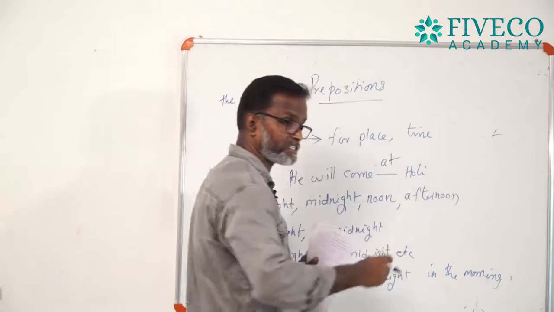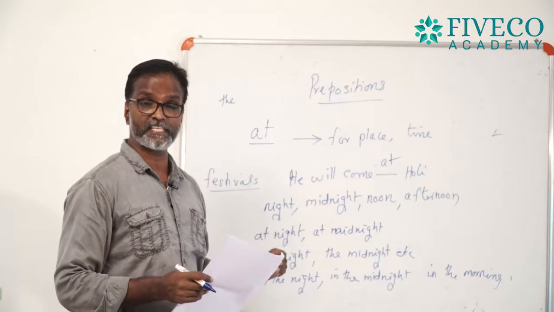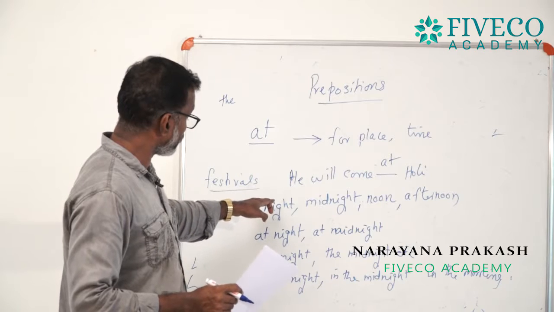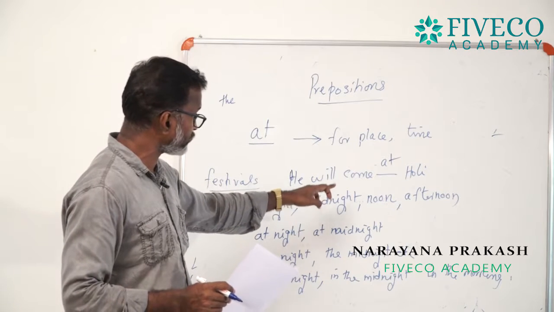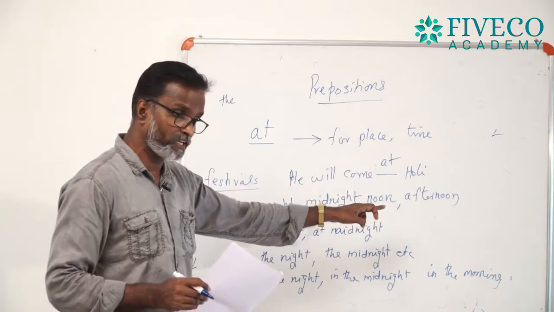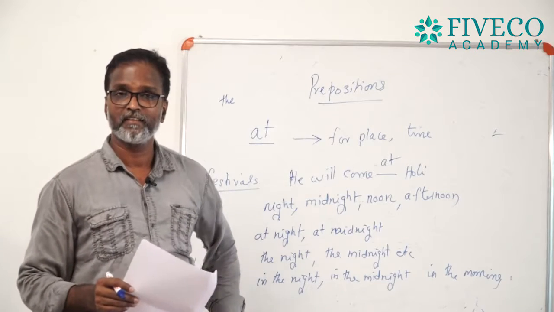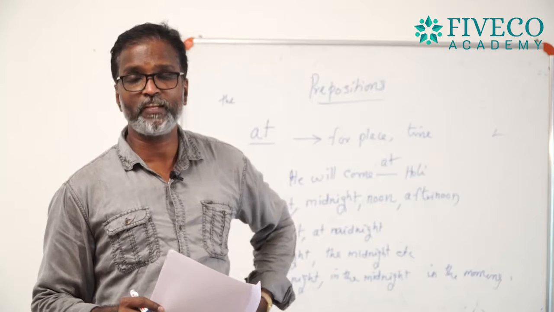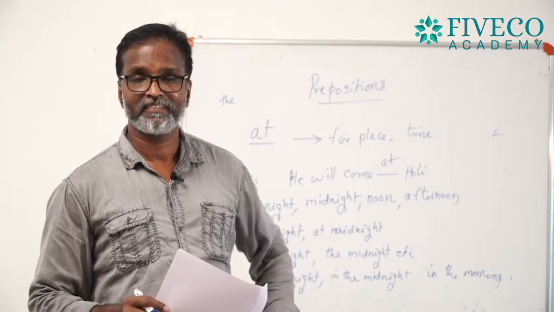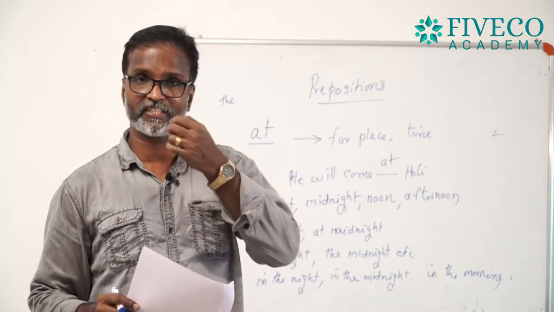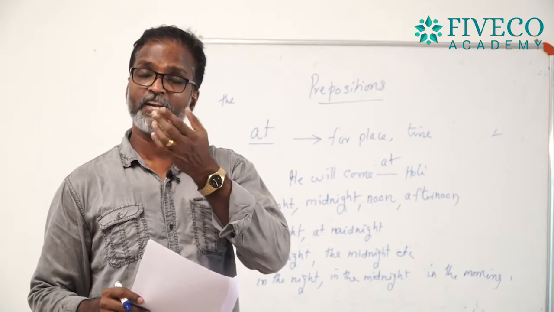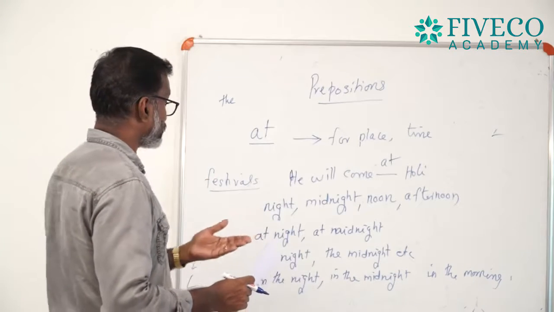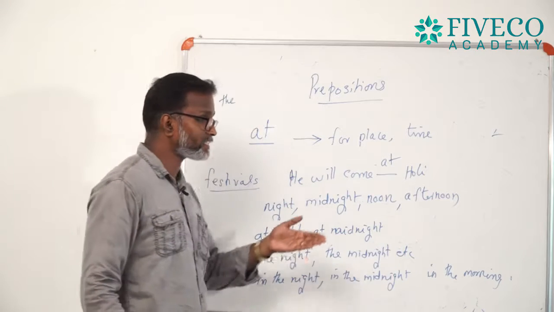What do you understand? Listen, my friends, if the words night, midnight, noon, afternoon are used, you can use at before them: at night, at midnight, at noon, at afternoon.